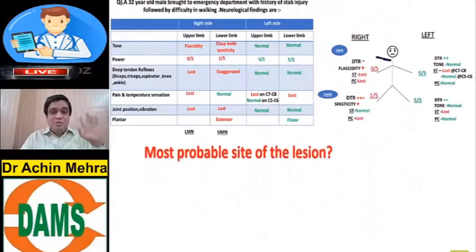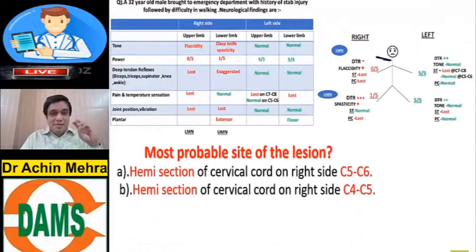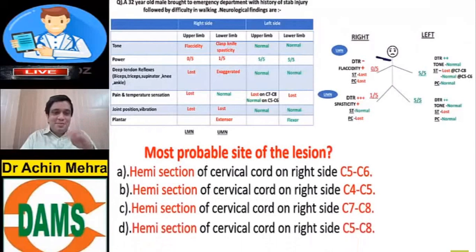So what is the most probable site of the lesion? C5 to C6, hemisection, right side. Hemisection, right side, C4, C5 segment. Hemisection, right side, C7, C8 segment. Hemisection of the cervical cord on the right side, C5 to C8. Yes, the correct answer is D.